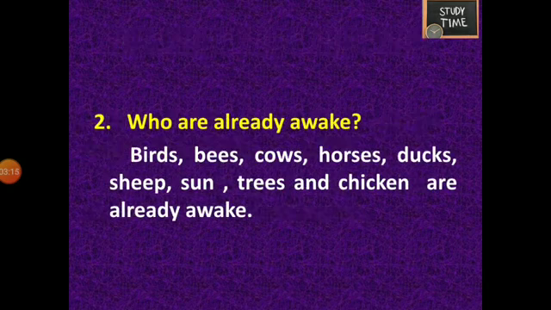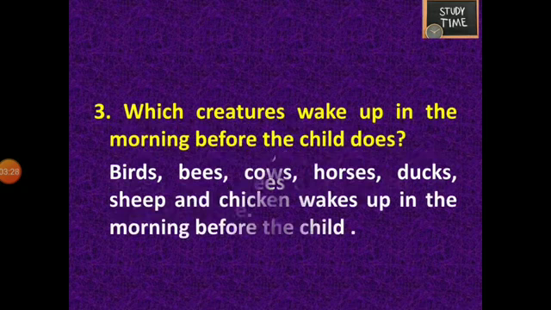Birds, bees, cows, horses, ducks, sheep, sun, trees and chicken are already awake. Which creatures wake up in the morning before the child does? Birds, bees, cows, horses, ducks, sheep and chicken wake up in the morning before the child.